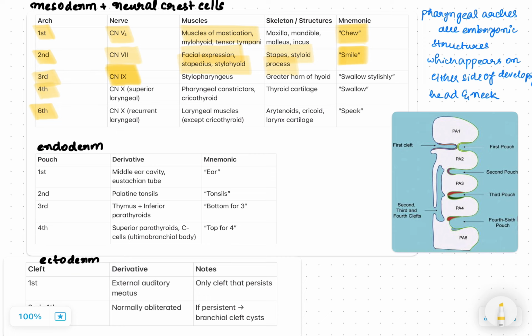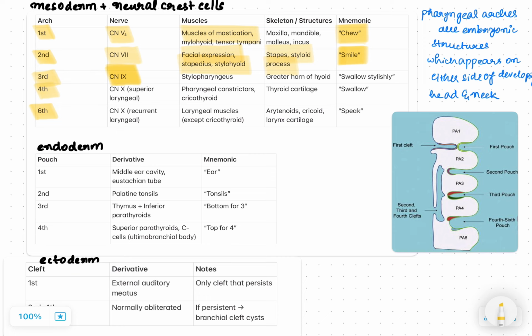Sixth arch is supplied by the recurrent laryngeal nerve, which is a branch of the 10th nerve. The muscles are the laryngeal muscles except the cricothyroid, because the cricothyroid is formed by the fourth arch. Here the structures are the arytenoid, cricoid and laryngeal cartilages. These are generally used in speaking.